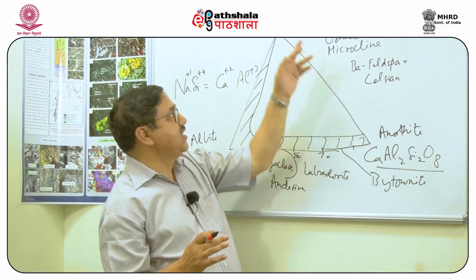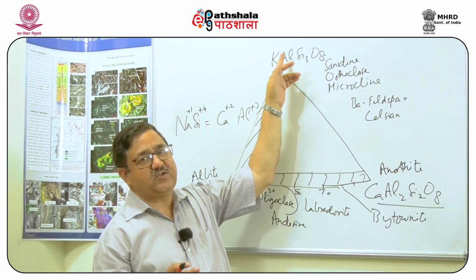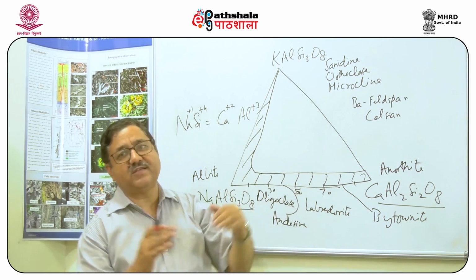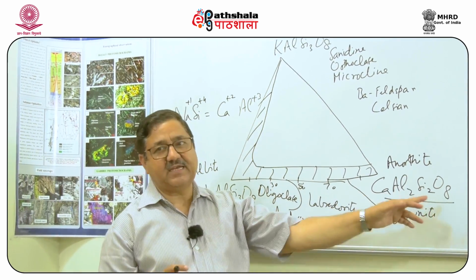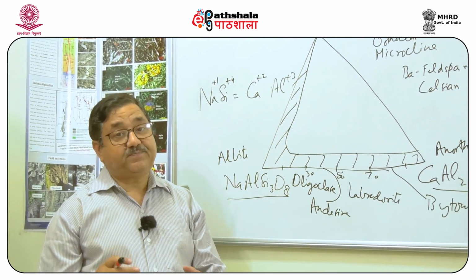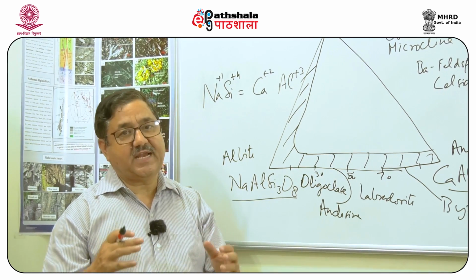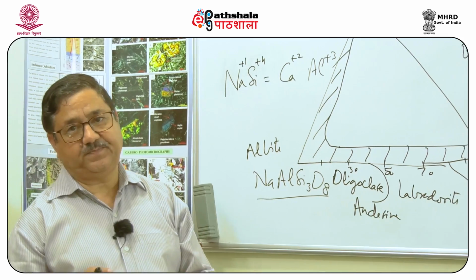Now, compare this with the situation in alkali feldspar, where the ratio of aluminum to silicon is 1:3. So, 25%, 75%, whereas here it is 50%, 50%. So, there is a significant amount of substitution and disordering seen in plagioclase.